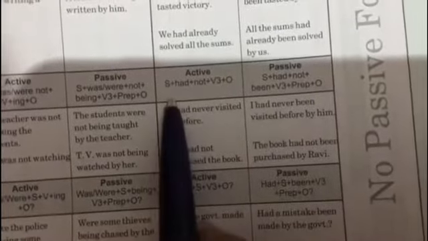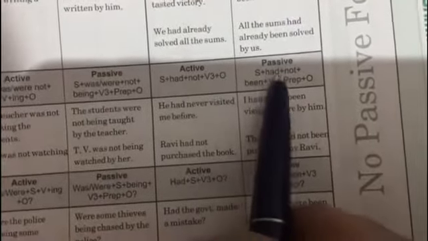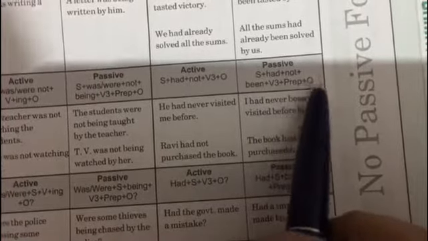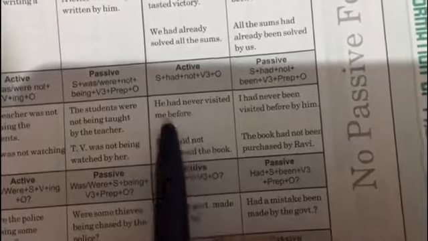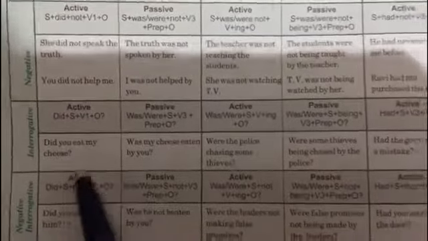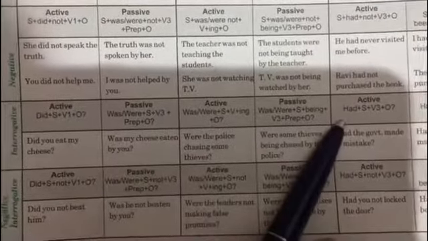Next, again you have to add not over here, that is subject plus had plus not plus verb third form plus object, and subject plus had plus not plus been plus verb third form plus preposition plus object. She had never visited me before. I had never been visited before by her. In interrogative, you just have to add a question mark. The rest of the rules will be the same.